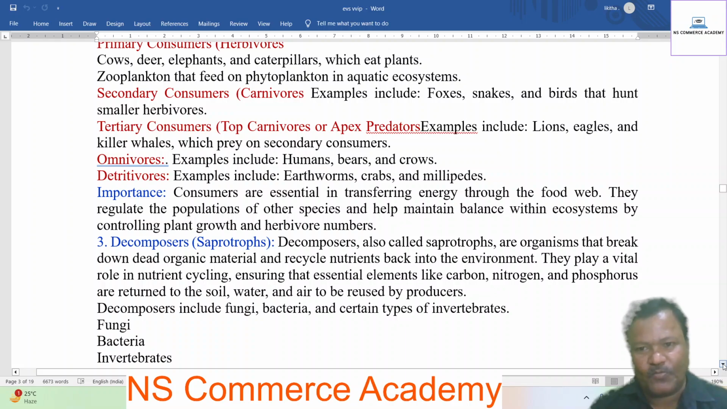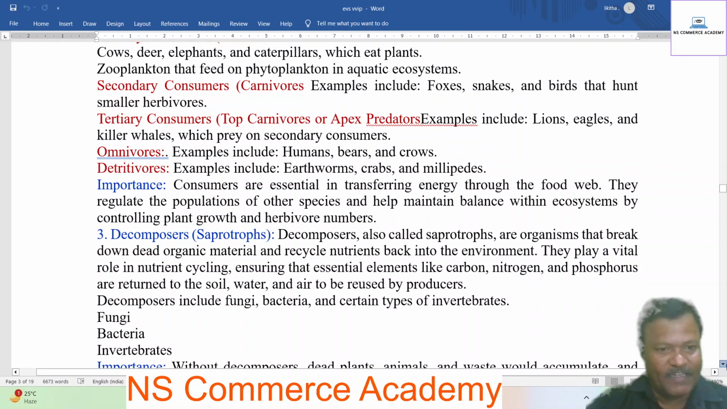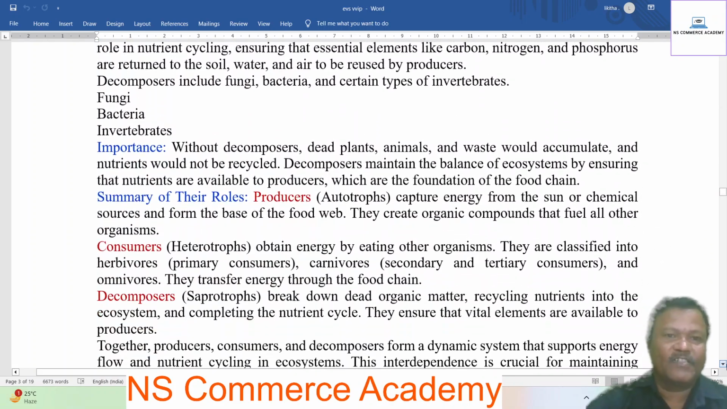Decomposers are also called saprotrophs. They are organisms that break down dead organic materials and recycle nutrients back into the environment. They play a vital role in nutrient cycling, ensuring that essential elements like carbon, nitrogen, and phosphorus are returned to the soil, water, and air to be reused by producers. Decomposers include fungi, bacteria, and certain types of invertebrates.